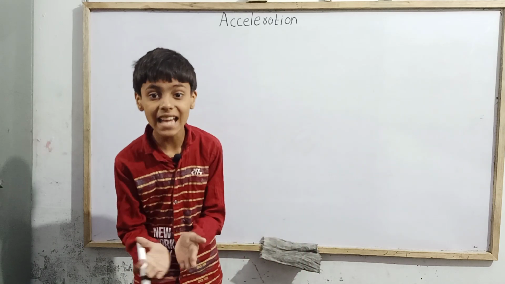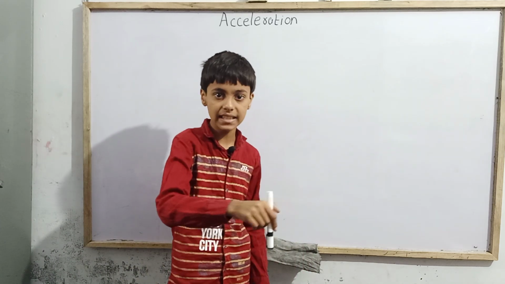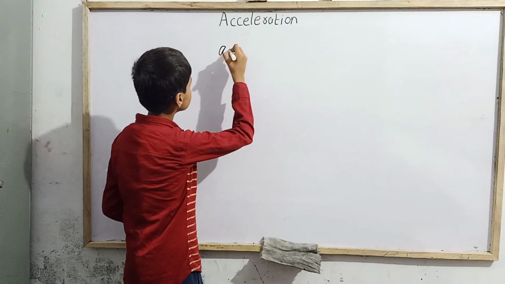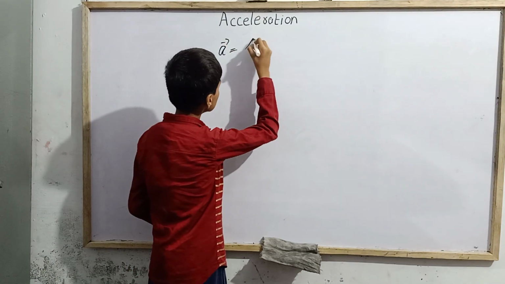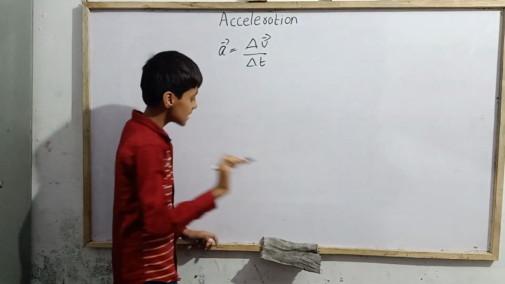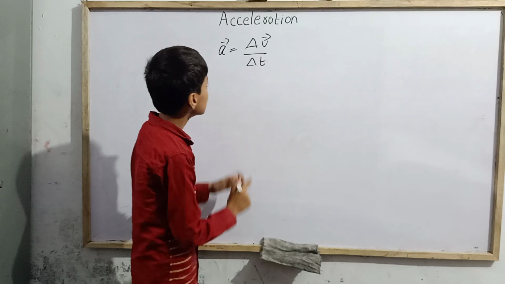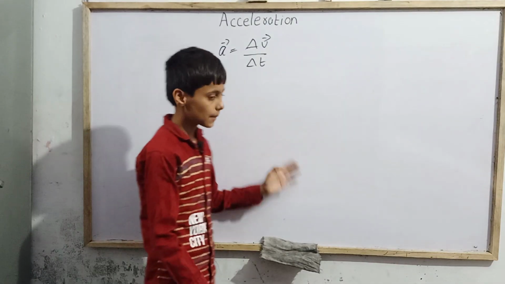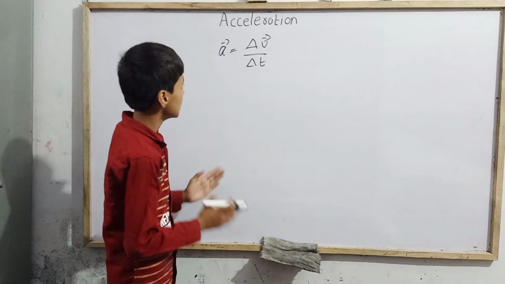Then we can define the acceleration of that particle as delta v by delta t, which is the change in velocity divided by the change in time interval.